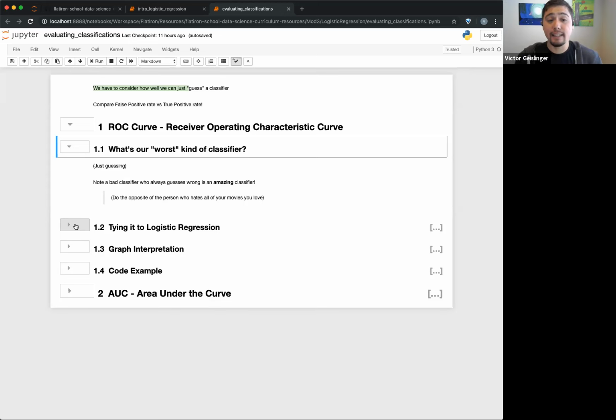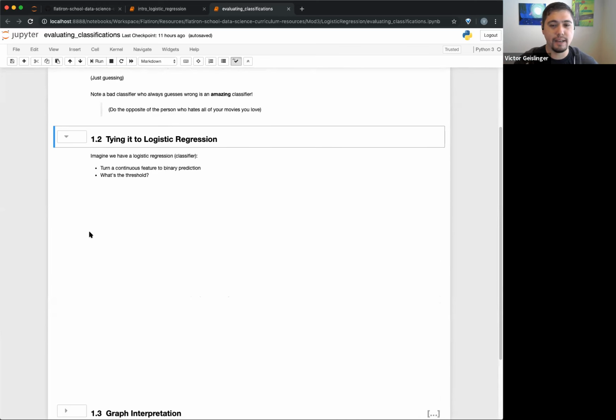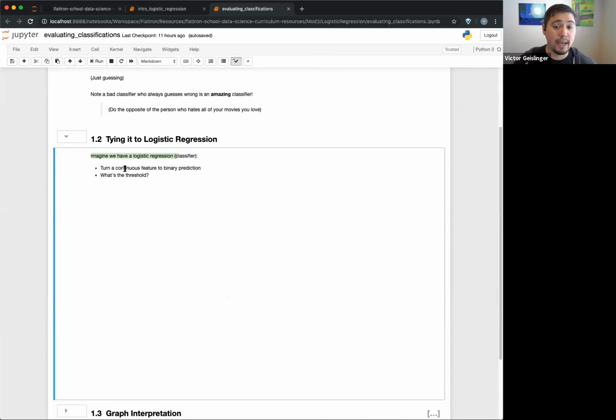But exactly, we're not going to consider someone who is really bad at guessing in the sense that because they're so bad, they're actually good. We just care about what's random. So we'll tie that to logistic regression. I'm going to show you a couple of graphs on how we would think this through. Imagine we have a logistic regression and we turn a continuous feature into binary. We have to figure out the threshold for saying this is actually true or not. So let me go ahead and graph this out a little bit.